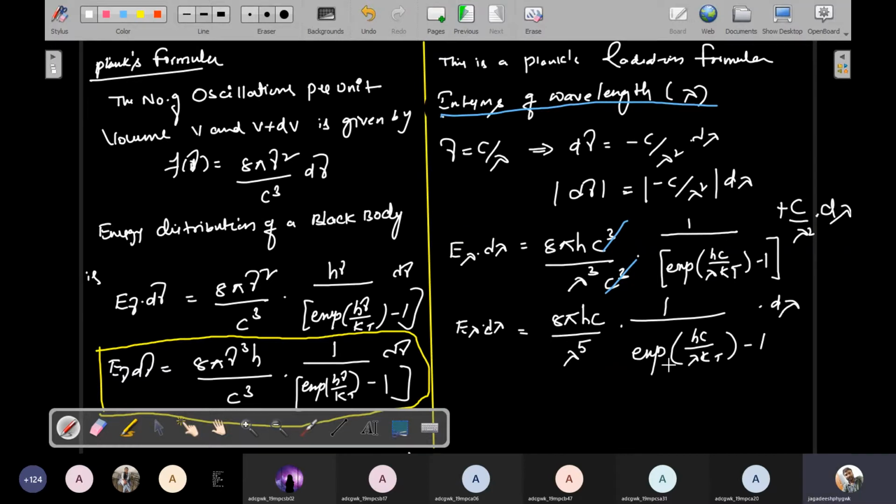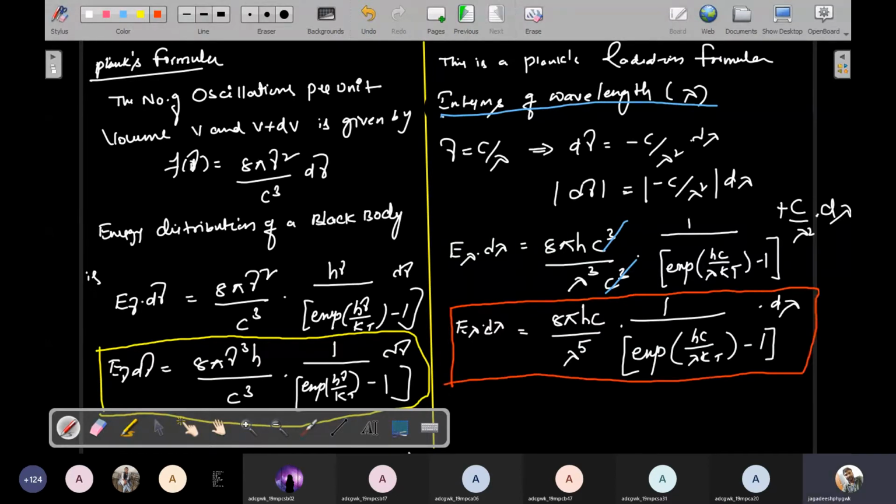So this is the expression of Planck's formula for black body radiation. Okay, understand?